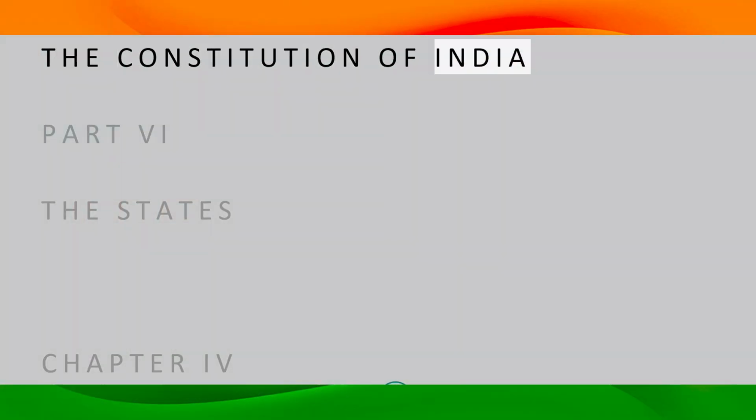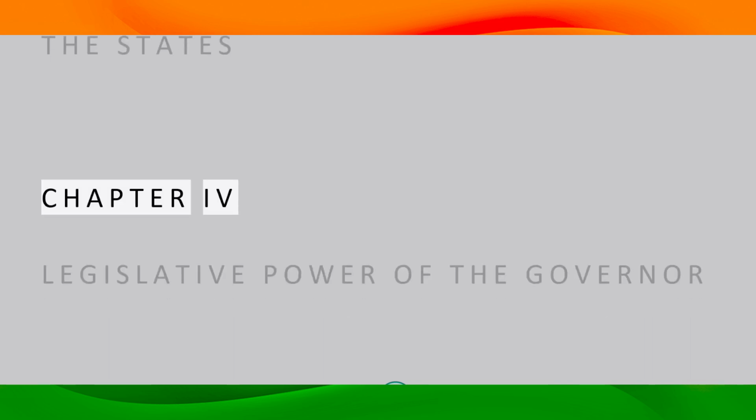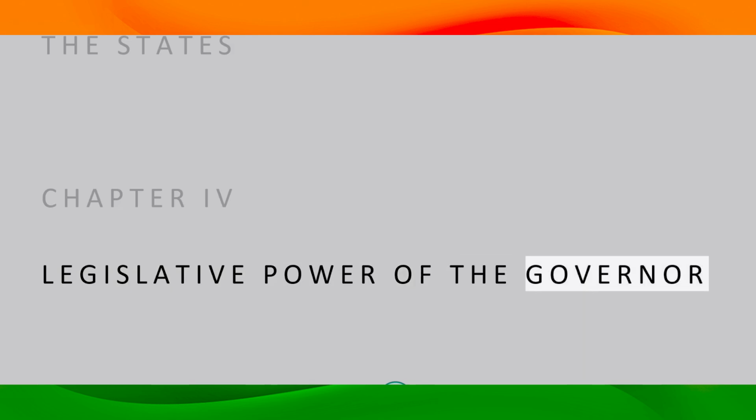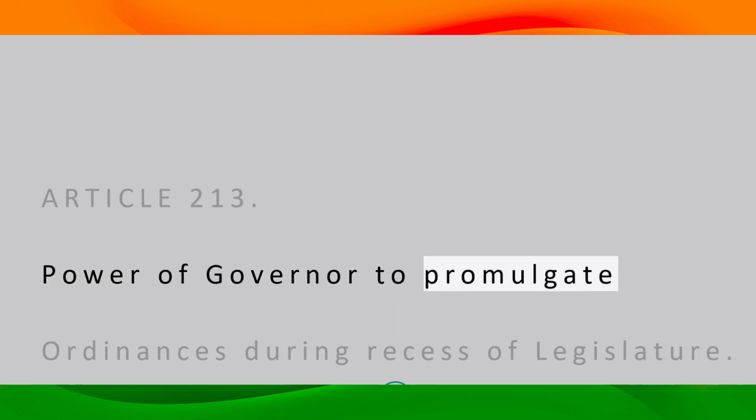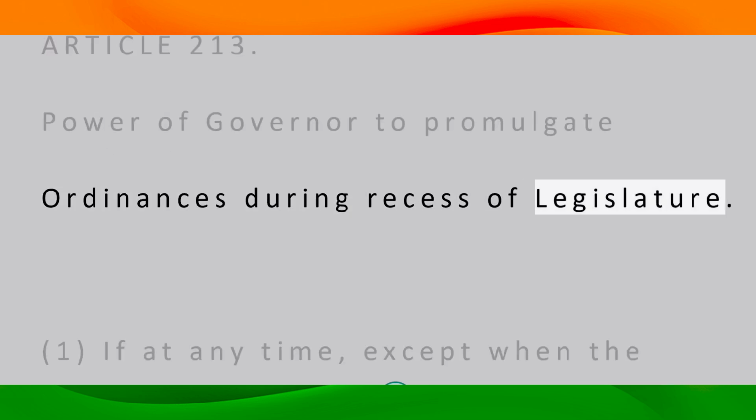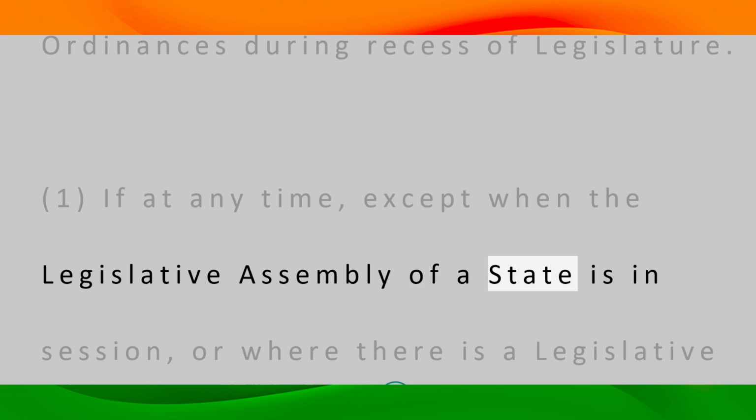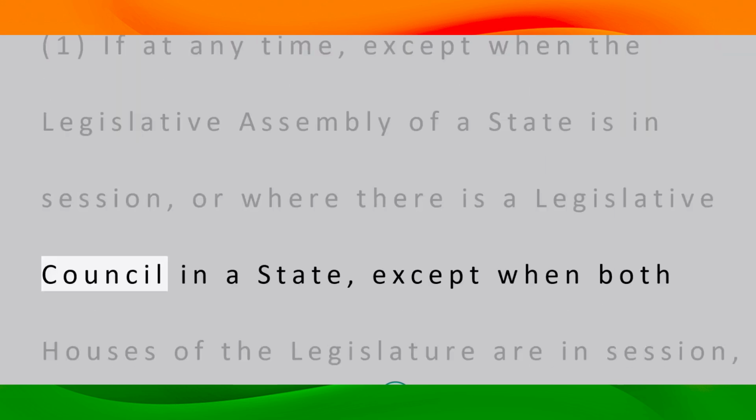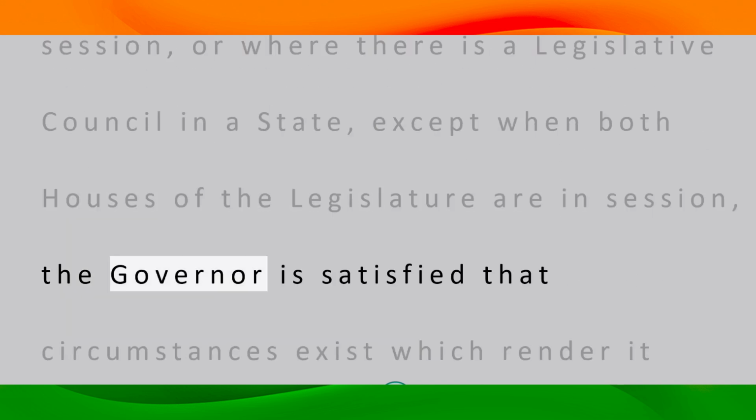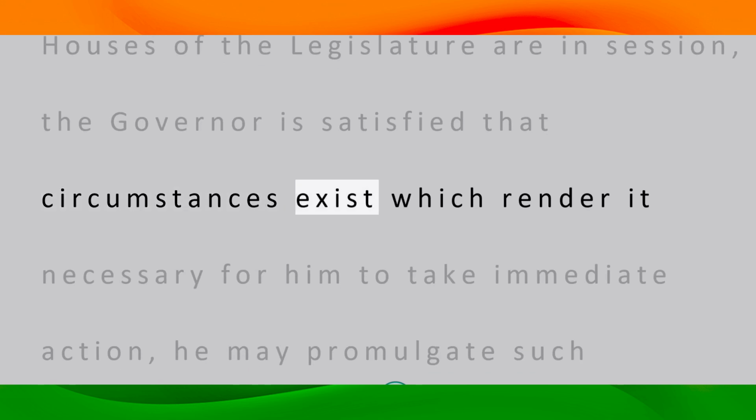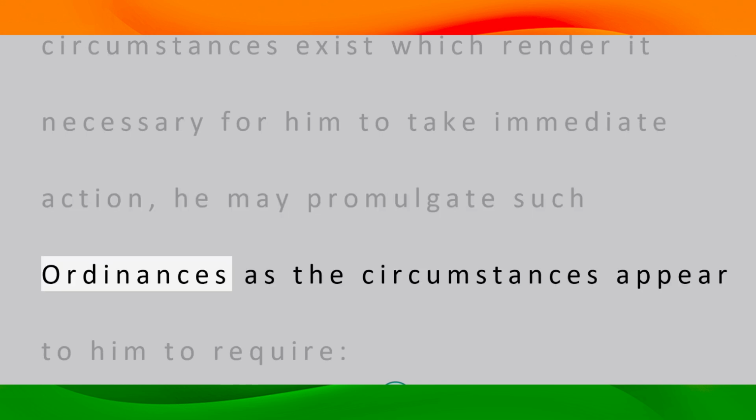The Constitution of India. Part 6. The States. Chapter 4. Legislative power of the governor. Article 213. Power of governor to promulgate ordinances during recess of legislature. 1. If at any time, except when the legislative assembly of a state is in session, or where there is a legislative council in a state, except when both houses of the legislature are in session, the governor is satisfied that circumstances exist which render it necessary for him to take immediate action, he may promulgate such ordinances as the circumstances appear to him to require,